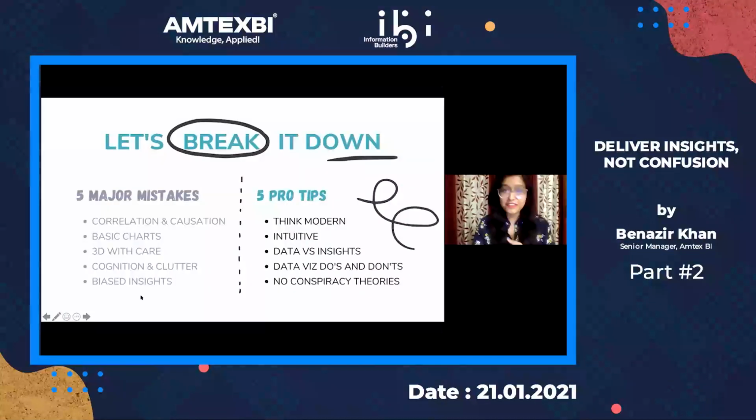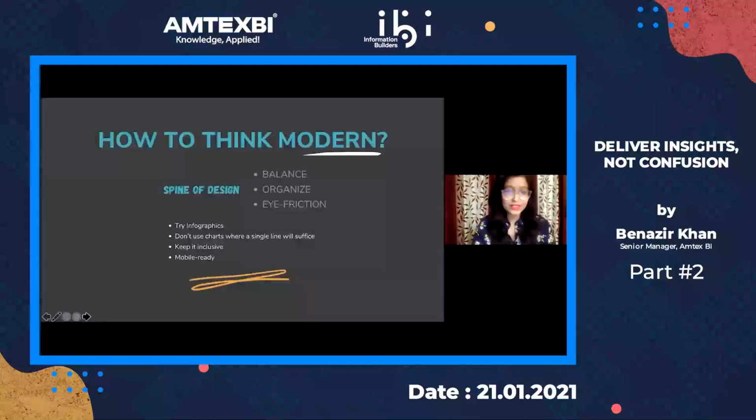Now we're coming to 5 pro tips. Without going into this, I'm just going to move on and talk about the tips. The first thing is how to think modern. The spine of design is balance, organize, and eye friction. You need to balance all the components. You need to ensure that it's very intuitive.